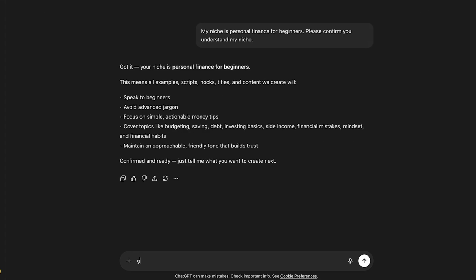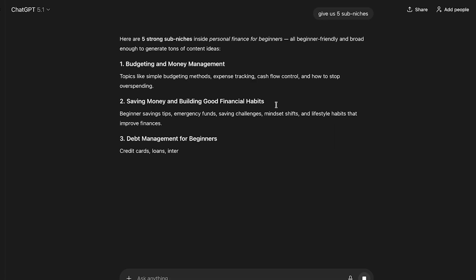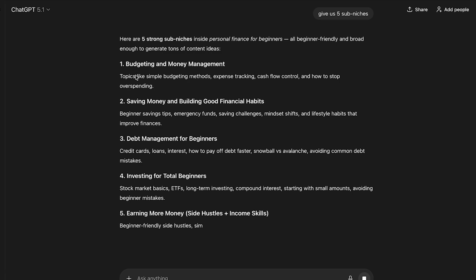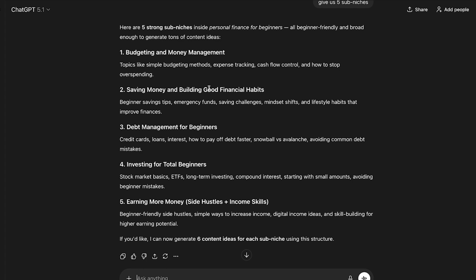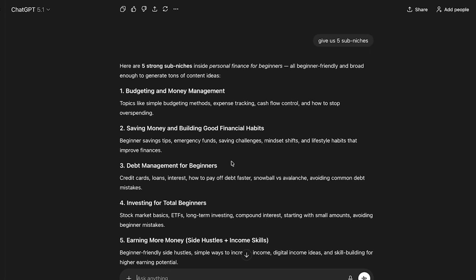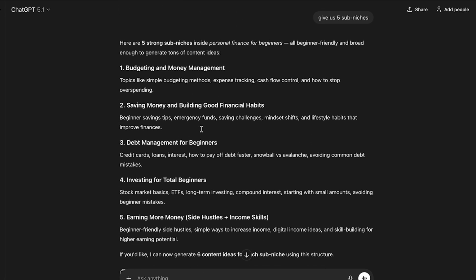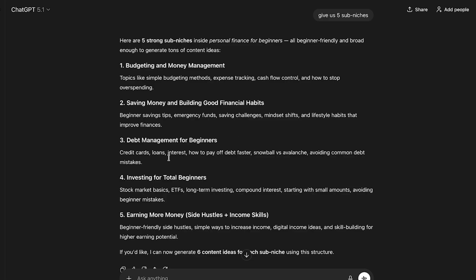Now we will ask ChatGPT to give us 5 sub-niches. For this example, it will be personal finance. And now ChatGPT started generating something. Budgeting and money management, saving money, debt management for beginners, investing, earning more money, side hustles, and income skills are all relevant sub-niches for personal finance. And this step is powerful because it creates some variety for your content while you are staying inside your niche. You can also create content that always targets the same specific audience.